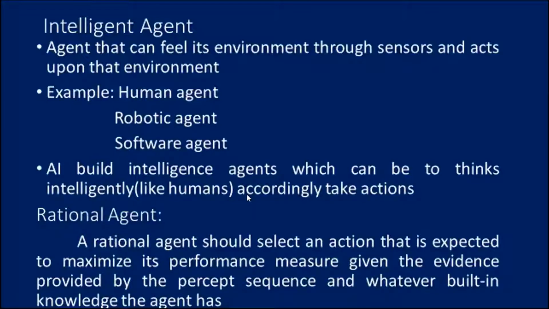So what is meant by architecture here? Architecture is the machinery that an agent executes on. What is meant by agent function then? It is used to map the percept to an action. So which percepts map to a particular action? And what is meant by agent program here?